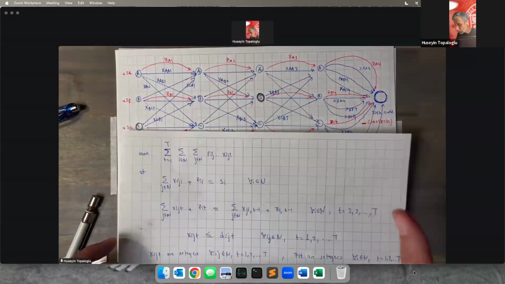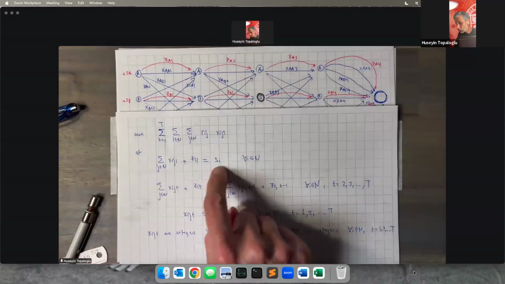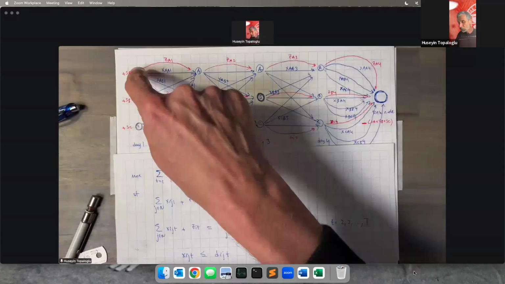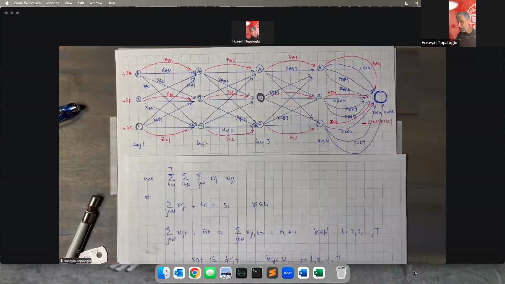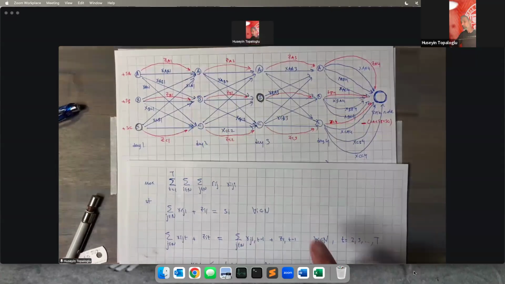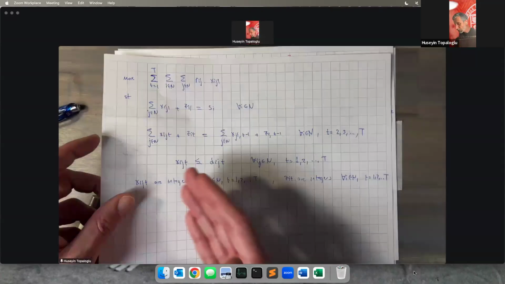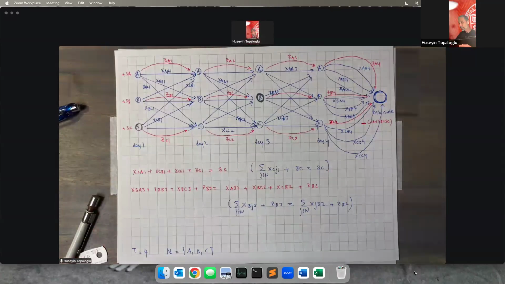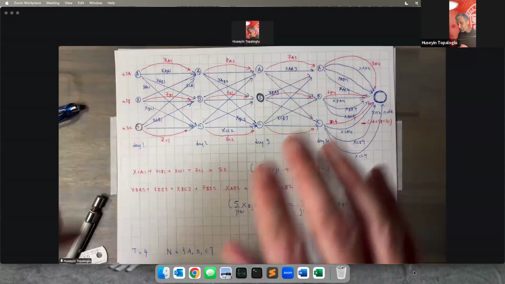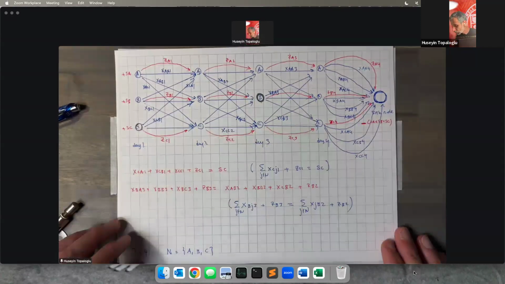Okay. So in the formulation that we wrote, these constraints correspond to the flow balance constraints for the nodes at the beginning of our network. And these constraints correspond to the flow balance constraints in the intermediate nodes. So this formulation is nothing more than a network flow problem taking place over this kind of network. And these networks are called state time networks.